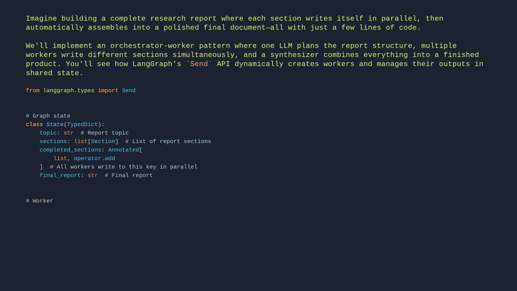# Worker state. class WorkerState(TypedDict): section: Section. completed_sections: Annotated[list, operator.add].